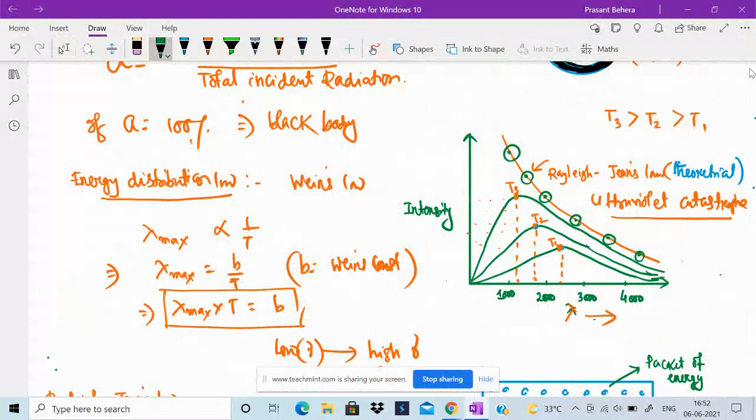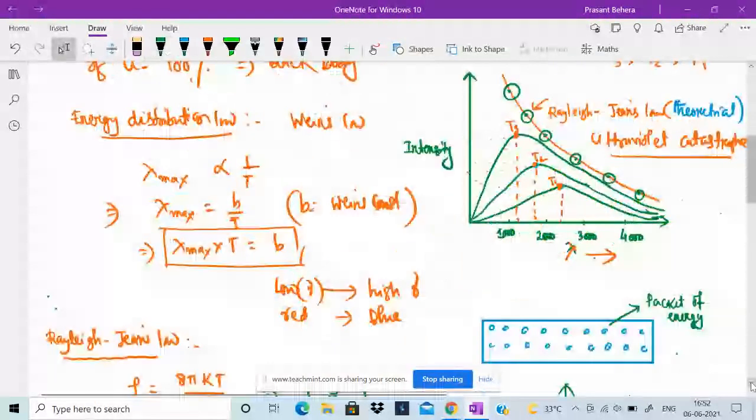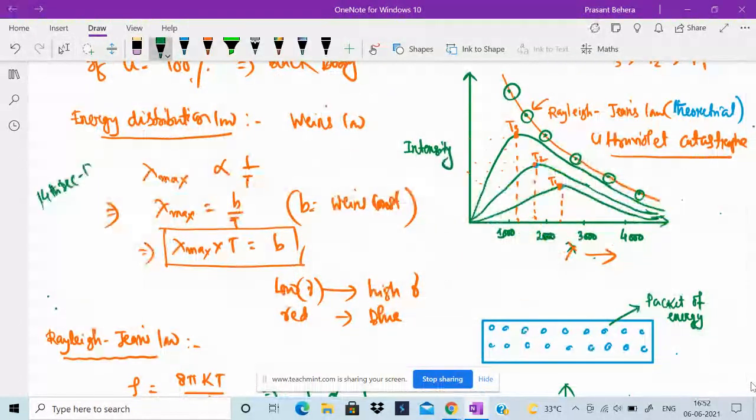This was successfully explained by Max Planck in 1901 using quantum theory. On 14th December 1901, Max Planck produced a paper on black body radiation.